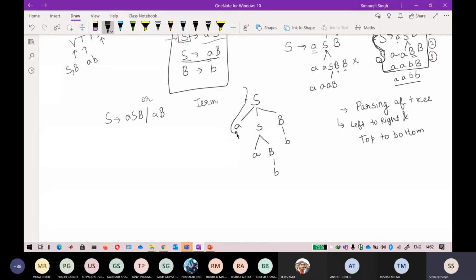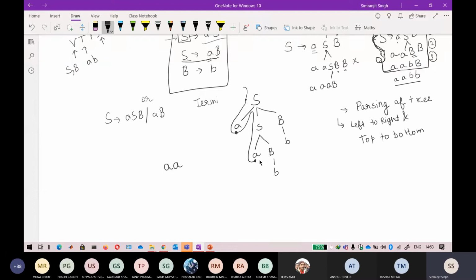So I find a terminal symbol here. What is the terminal symbol here? A. So I write A here. In the similar way, now you reach the bottom, so again go towards the right. There is another terminal symbol, and this is a small letter, so write a here again.